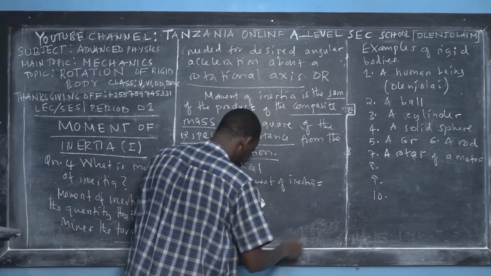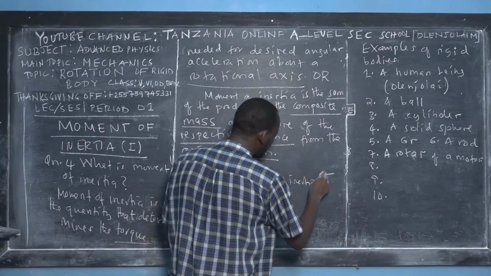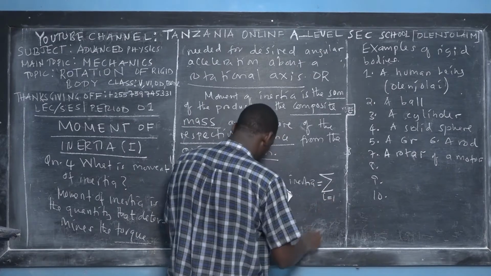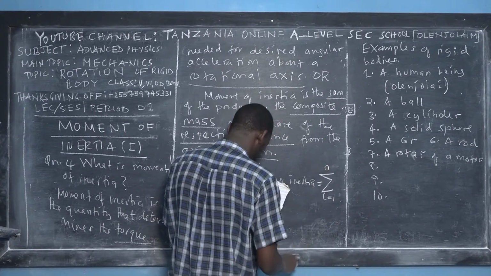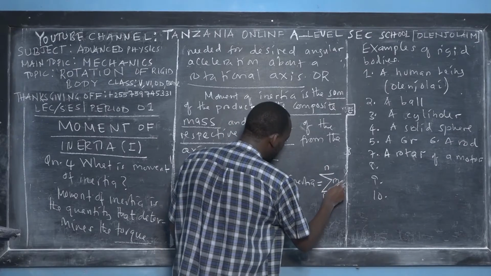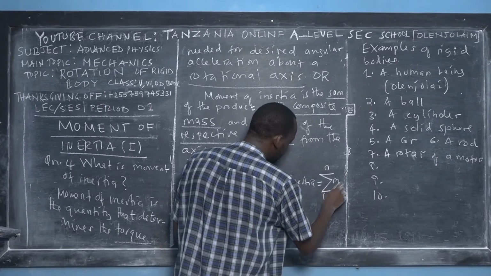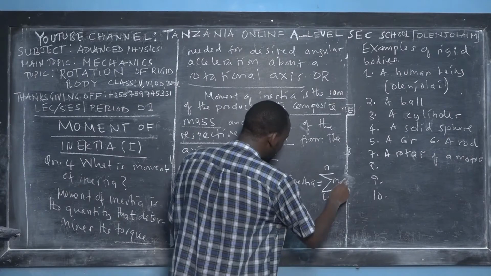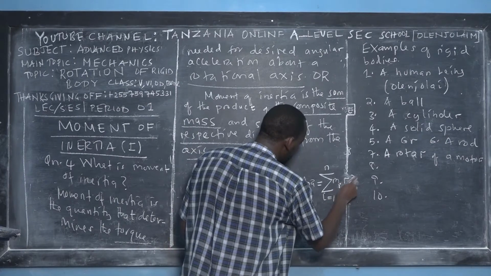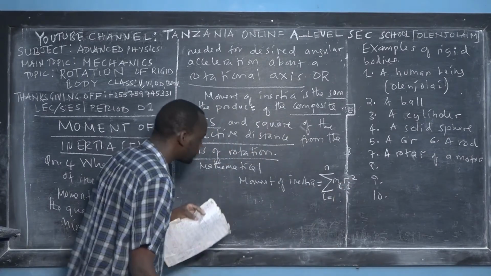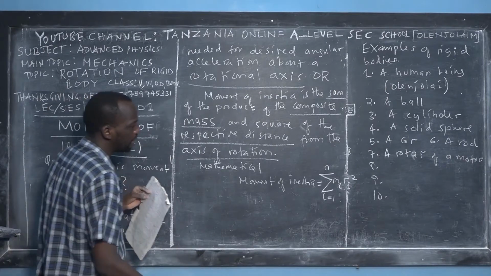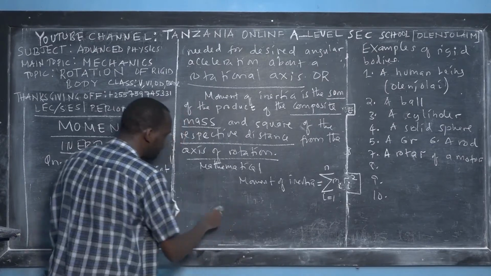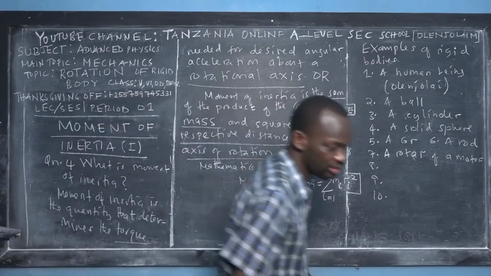This one is equal to the summation from i equals 1 to i equals n of mass m_i times r_i squared. So that's the formula. However, we'll discuss it later. Let me write it here clearly. Maybe you didn't see it.